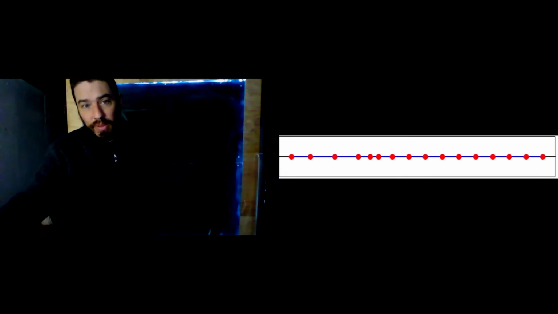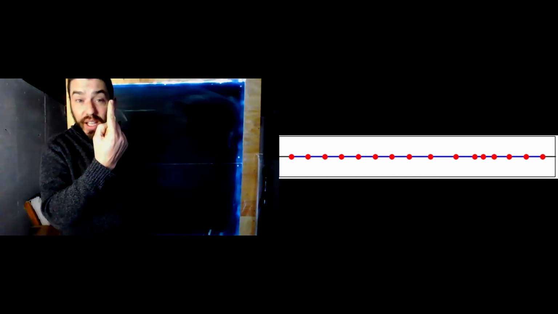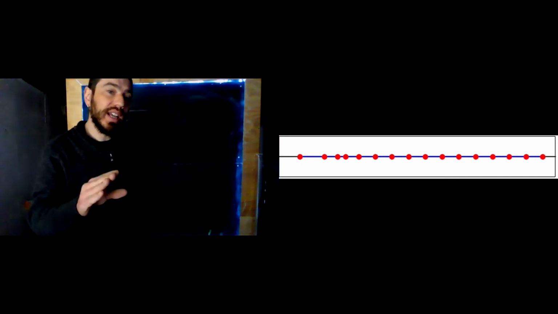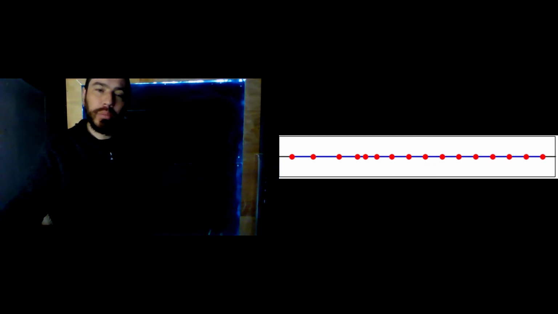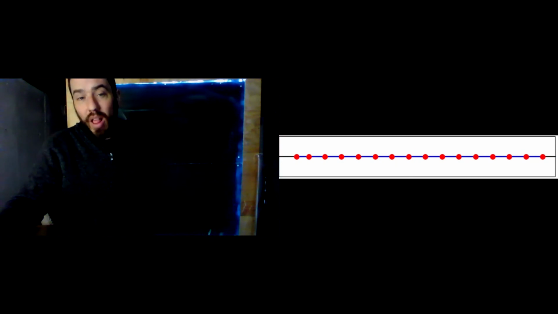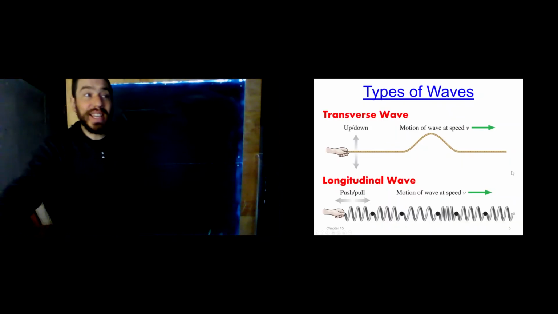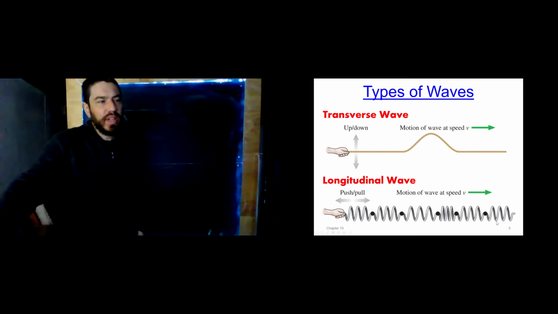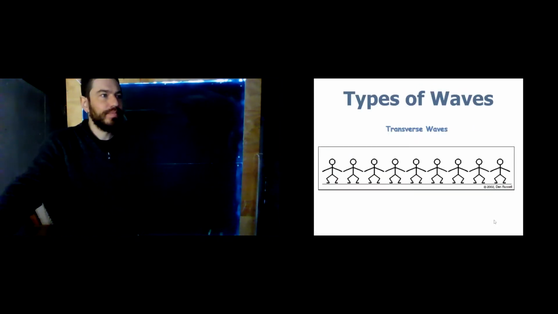It's the relationship. A longitudinal wave could be moving in this direction, in which case the particles that make up the medium that the wave is traveling through would be moving like this, right? So what's important is the relationship. In a longitudinal wave, the motion of the medium is parallel to the motion of the wave. In a transverse wave, the motion of the medium is perpendicular to the motion of the wave itself or the disturbance. Okay, so now we've seen what a transverse wave is and what a longitudinal wave is. This is often demonstrated with a slinky. It's hard to do in my basement, and so I've shown you that simulation instead.